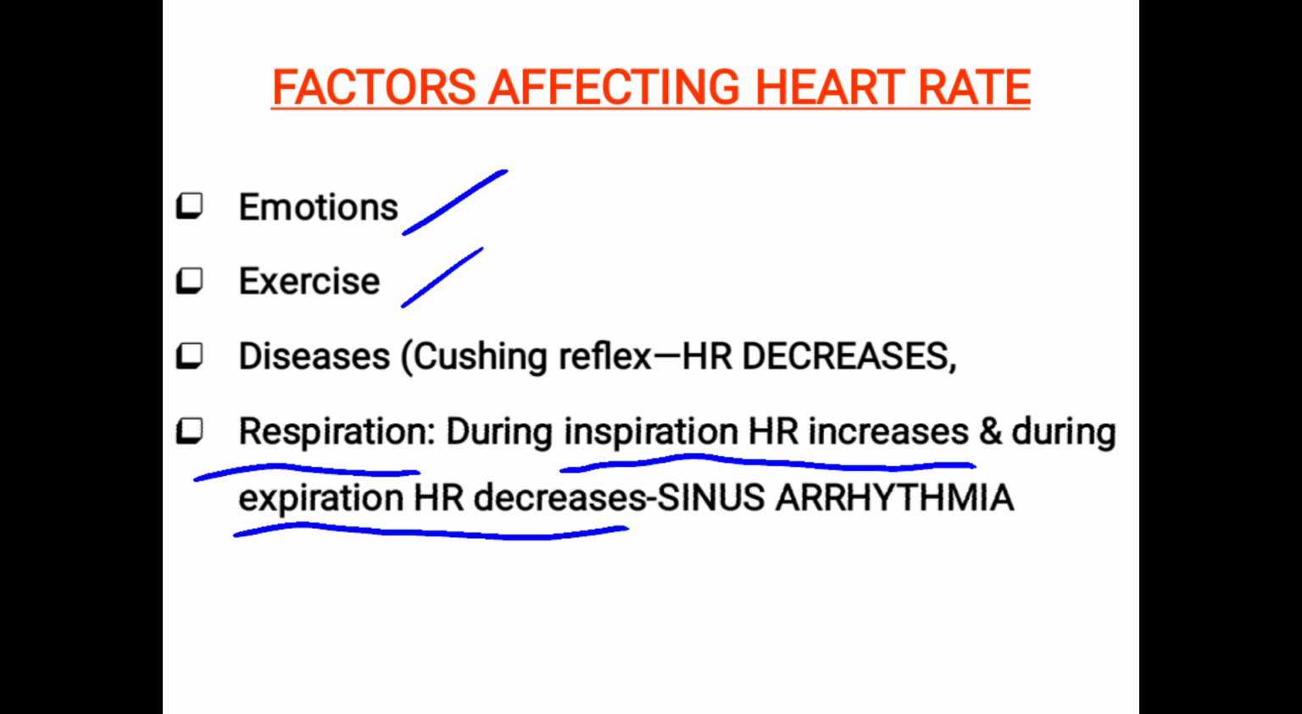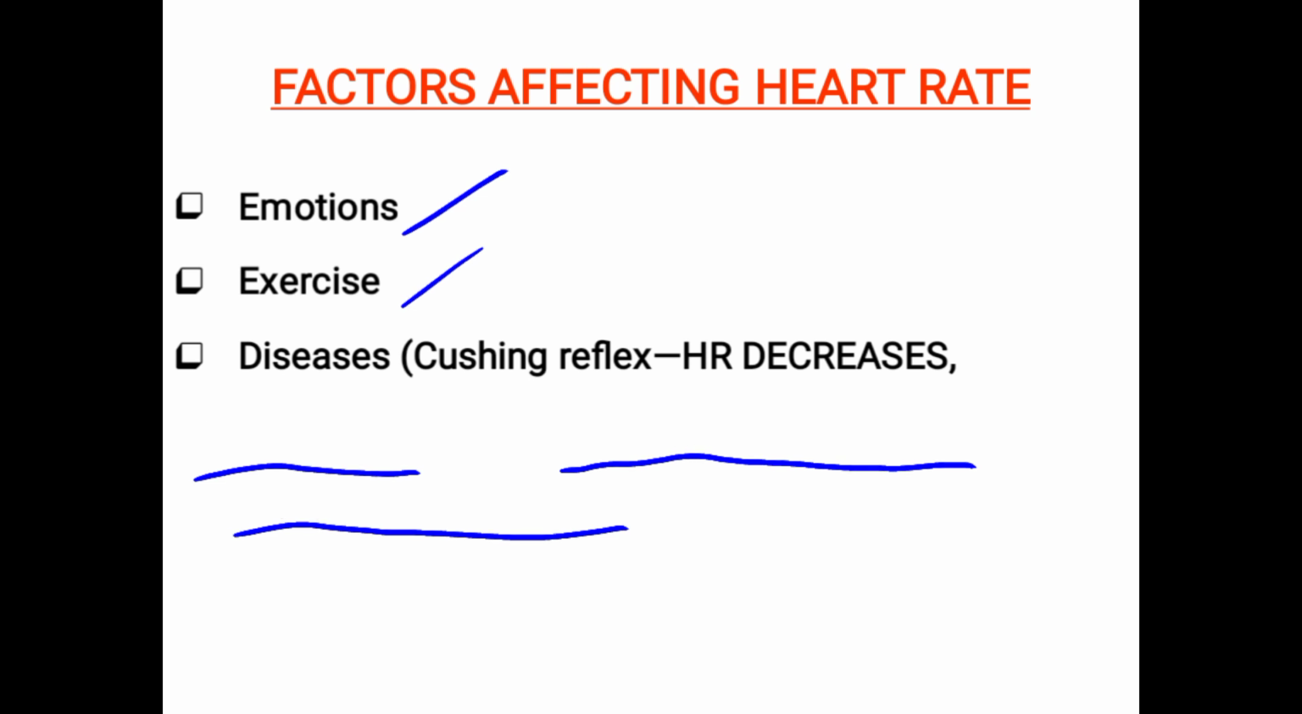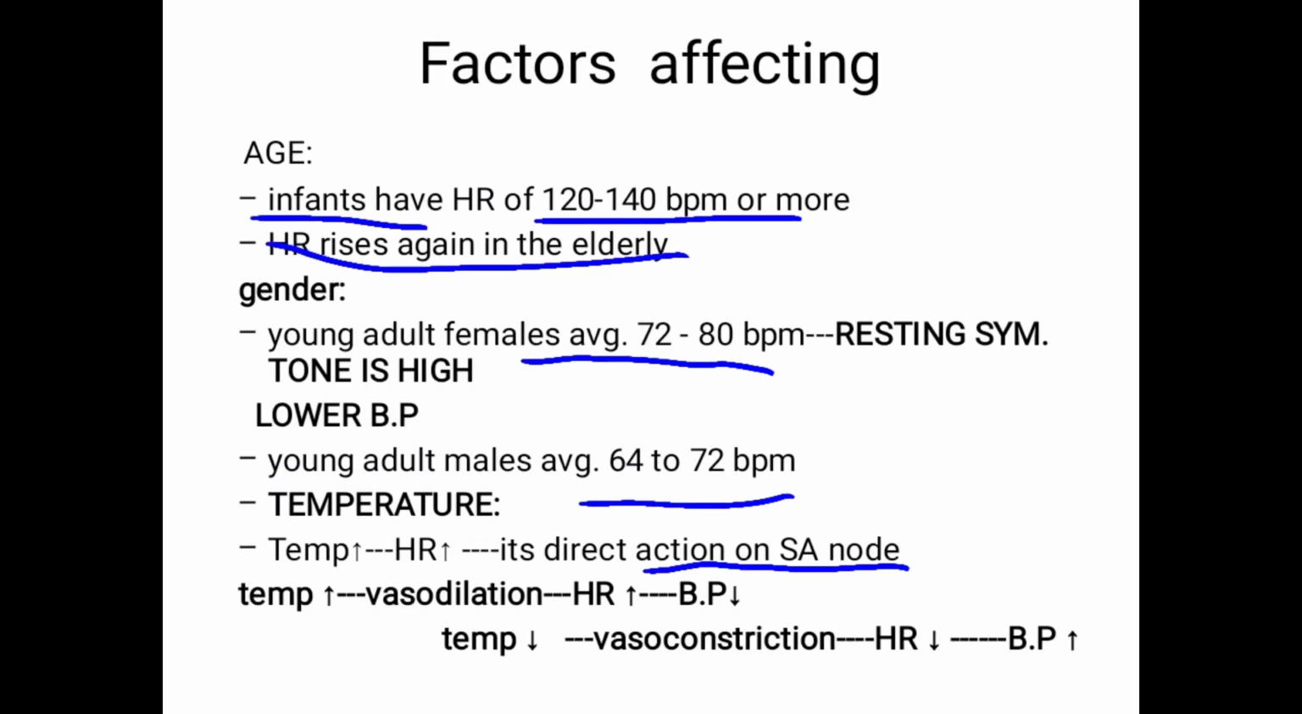So the factors affecting heart rate are very important. Compared to newborn babies or infants, the heart rate is very high, and again in elderly people it increases. Then gender: compared to females, males have a lower heart rate. Then temperature has a direct action on the SA node. Whenever the temperature increases, SA nodal discharge increases, so the heart rate increases.